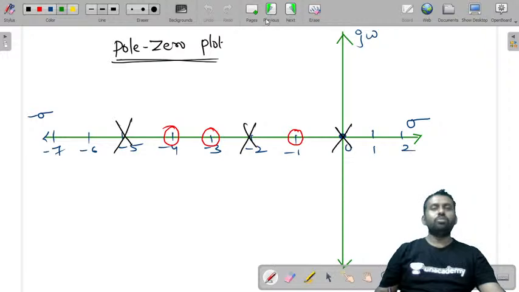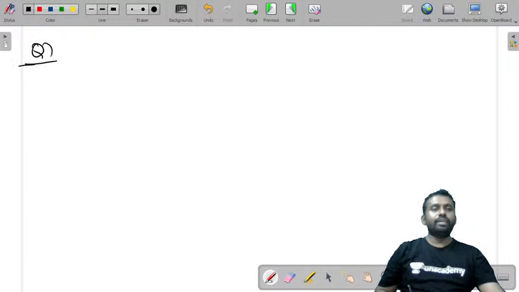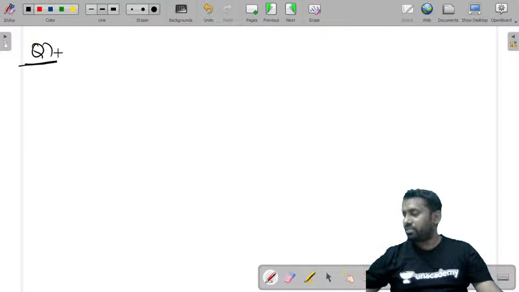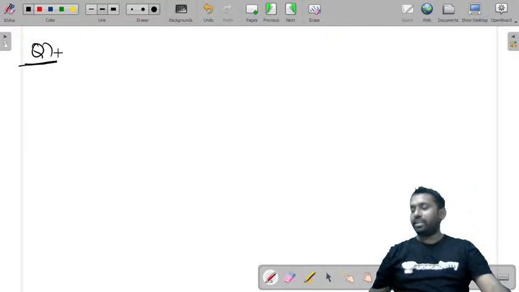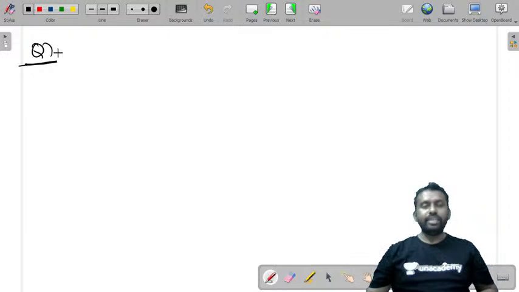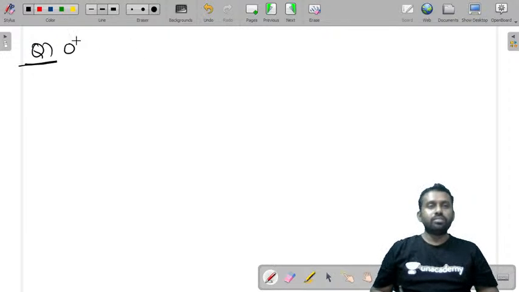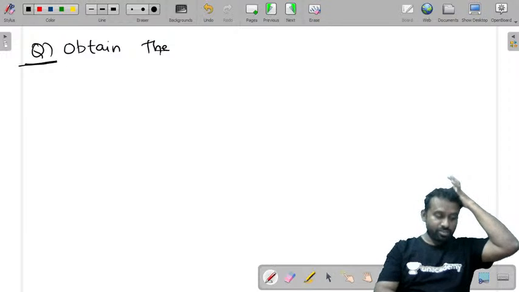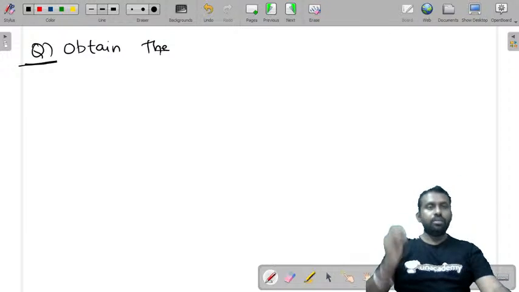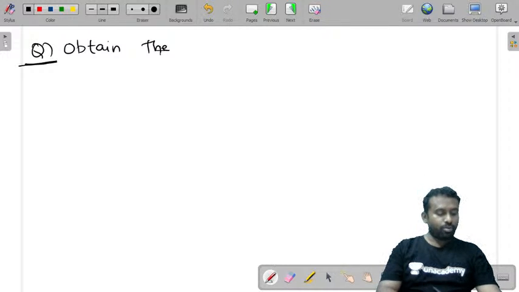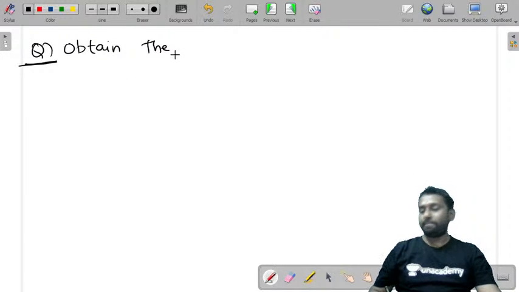Next, let us consider one more question and try to solve it. There is a circuit given, and from that circuit we need to obtain the pole zero plot. Till now we were given a function and asked to sketch the pole zero plot. Now we are asked to sketch the pole zero plot from a circuit. Previously we were asked to plot the pole zero plot from a function. So for this you need to first find the function.